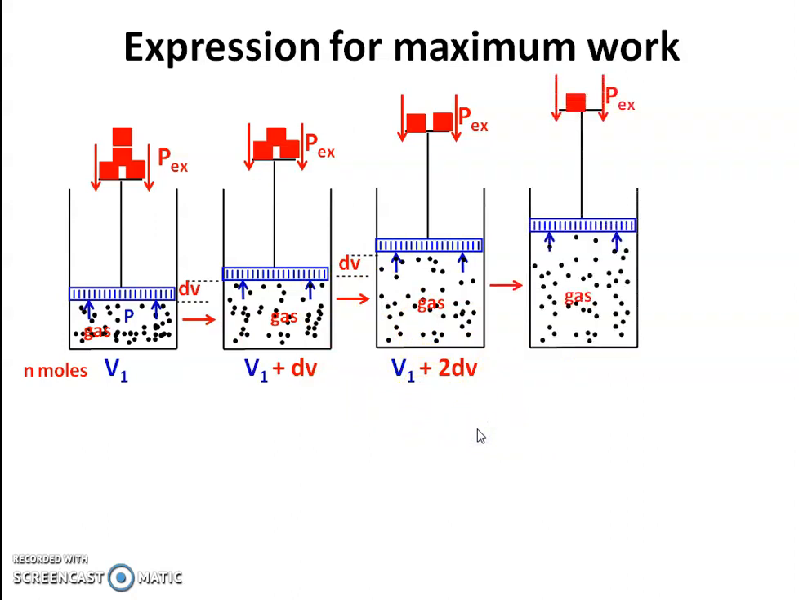In this way, again suppose the external pressure is reduced, the gas will expand by an infinitesimally small volume, again dV, and the internal pressure, or pressure of the gas, increases. Because of this pressure of the gas, or driving force, the gas expands, and the resulting volume will be V1 plus 3 dV. In this way, after n number of steps, the final volume is V2. So the initial volume is V1, and after n steps the final volume is V2.